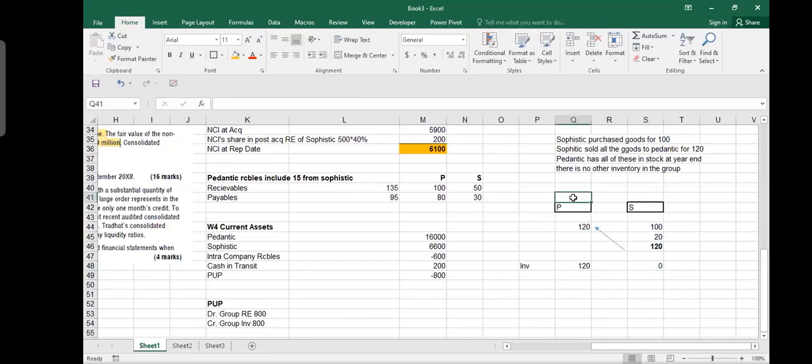So in the individual financial statements, P will say that I have these goods, I purchased them from Sophistic for 120, this is my invoice. He is saying it correct because Pedantic actually purchased for 120.